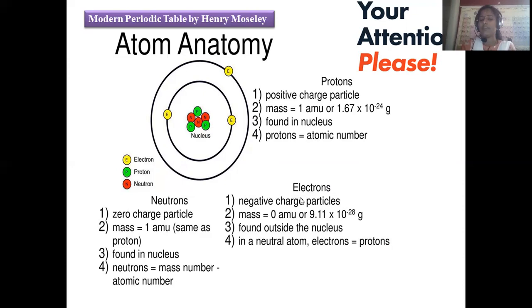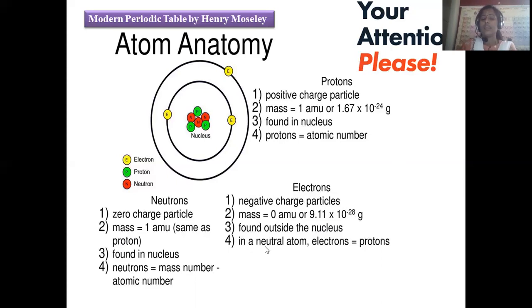Let us move on to another fundamental subatomic particle present in the atom. Negatively charged particles are called electrons, and their mass is almost negligible. In atomic mass units you can take it as 0, and in grams, 9.11 × 10^-28. The lightest subatomic particle is the electron. The heaviest subatomic particle is the neutron, right? Even though the mass of the neutron is nearly equal to the proton, to some extent the neutron is heavier.